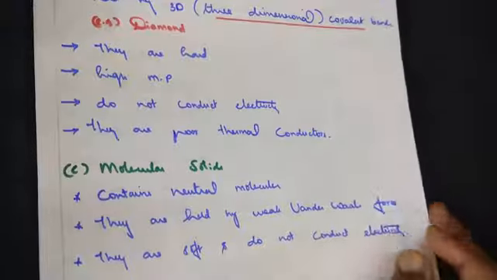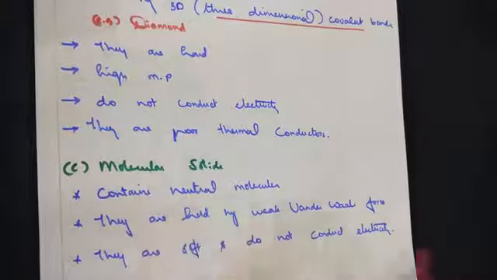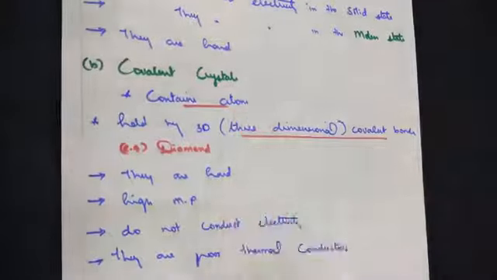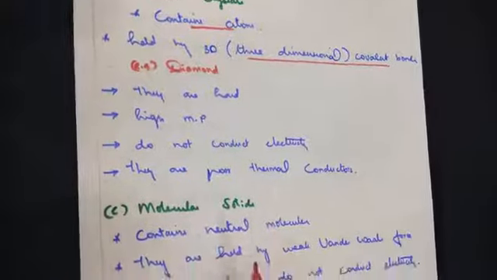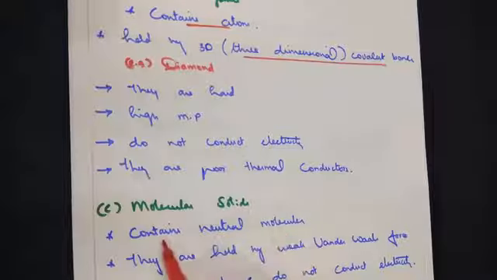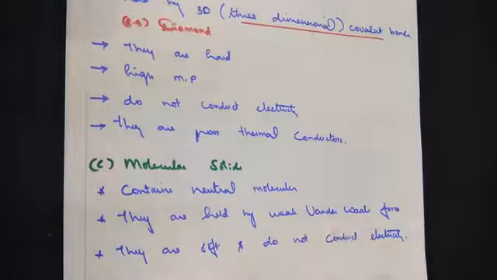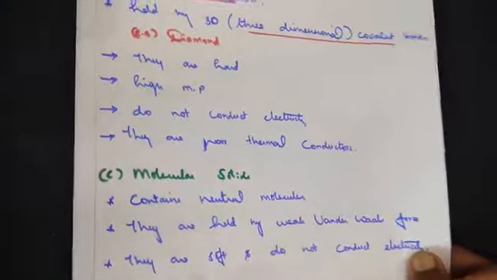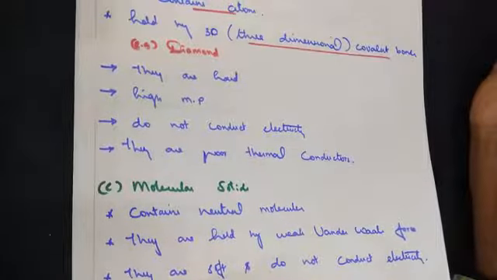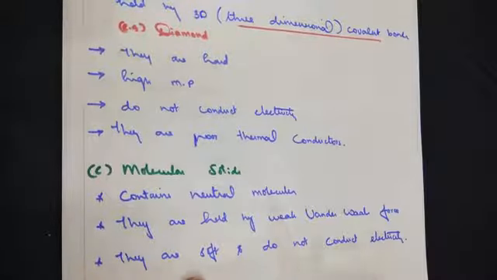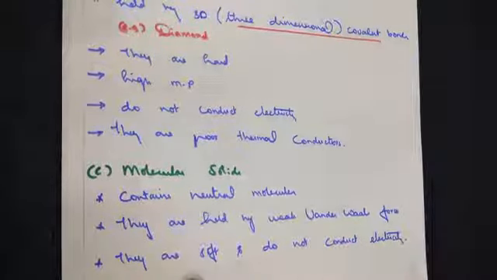The third type of crystalline solid is molecular solids. Now I am repeating again and again: ionic crystals are made up of ions, covalent crystals are made up of atoms, and molecular solids are made up of molecules. Now it contains neutral molecules. They are held by weak van der Waals forces. They are soft and do not conduct electricity. So ionic crystals are held by strong electrostatic force of attraction, covalent crystals are held by covalent bonds, and molecular solids are held by weak van der Waals forces.